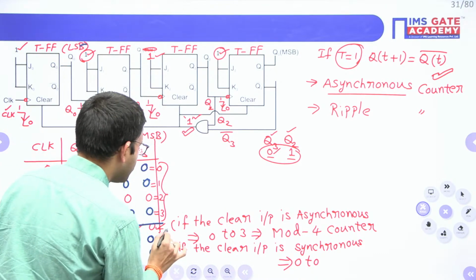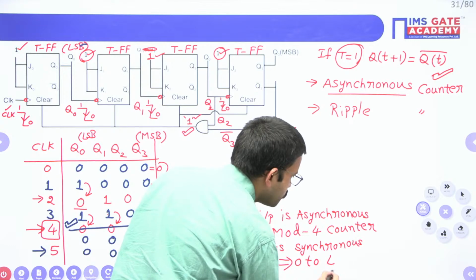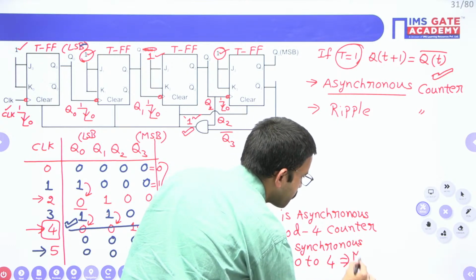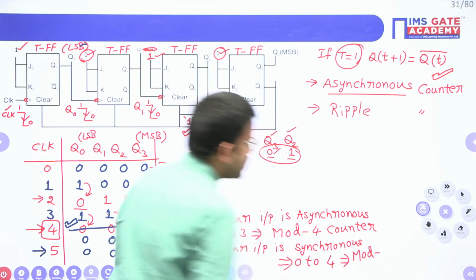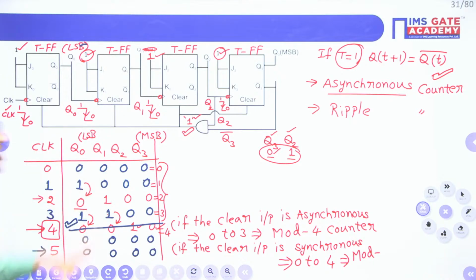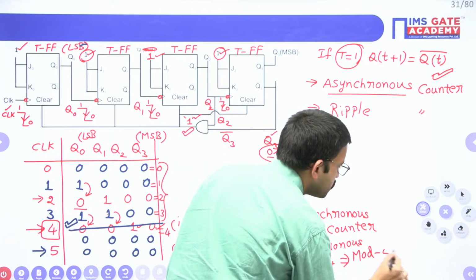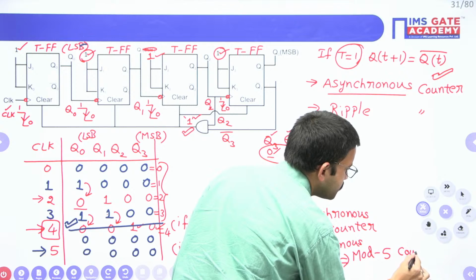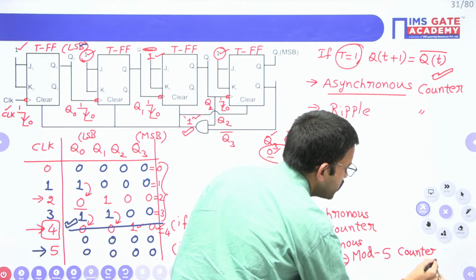This is 4. 0 to 4. Since it is having 5 different states, the mod value will be 5. It is mod 5 counter.